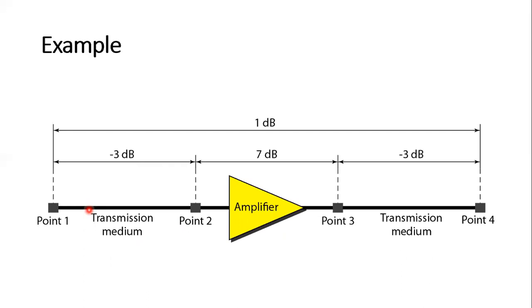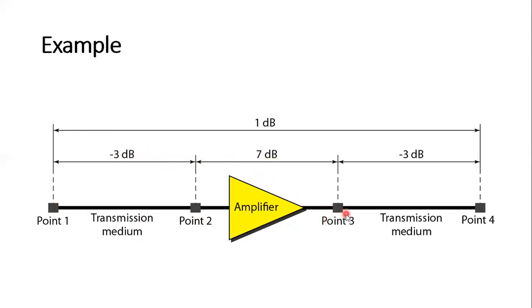Okay. This is another example. So given in the figure, at point 1, the loss of energy is -3 decibel. Then when we use the amplifier, this signal is amplified to 7 decibel.